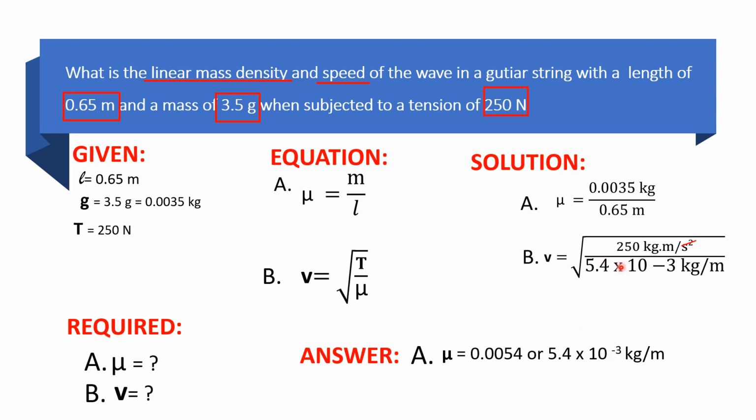So we put here the linear mass density. And then the answer for B would be v is equal to 215 meter per second. We can cancel the kg here, and the squared on the seconds. So what remains is one meter and one second. So that is the answer: 215 meter per second.